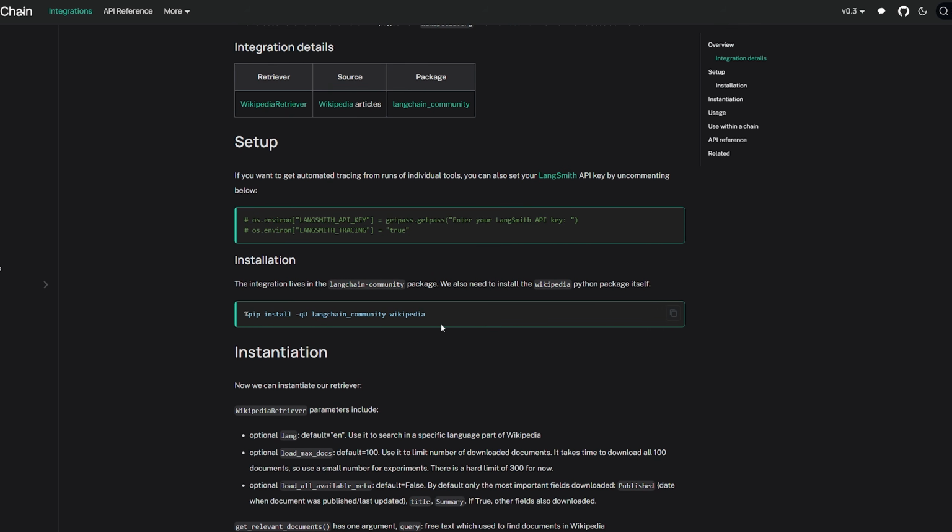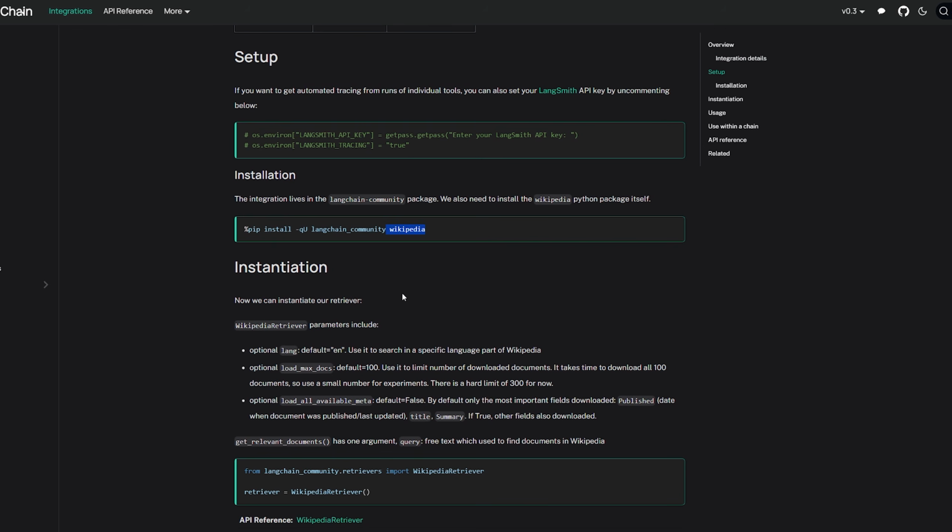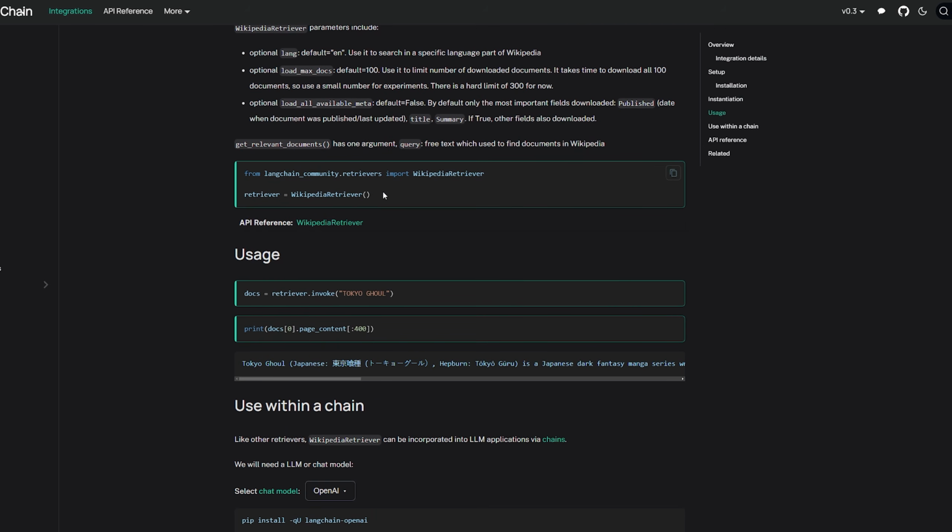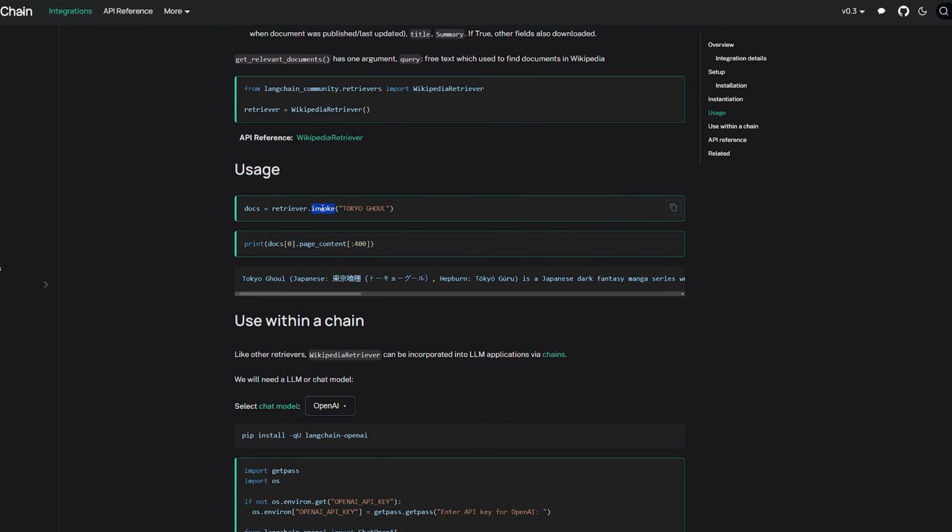So this one tells you what to do, of course. We just need to install the Wikipedia package. And then what you can do is instantiate the retriever and then call invoke with a prompt, which is just going to be like a thing that you want to look up on Wikipedia. And this will return the relevant Wikipedia information for that query.